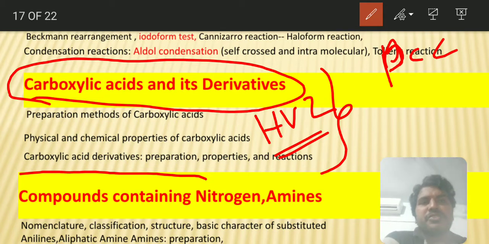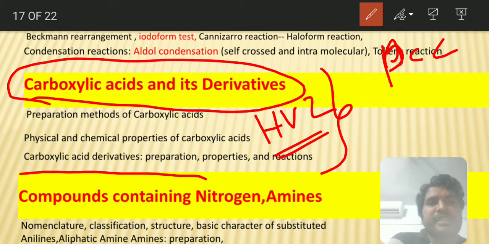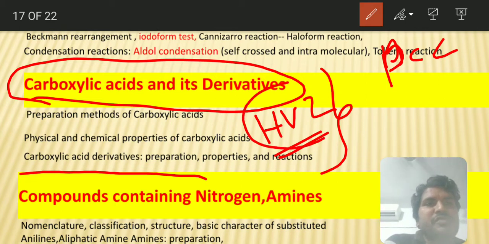This reaction is known as the Hell-Volhard-Zelinsky reaction, or you can use red phosphorus and chlorine to produce the chlorocarboxylic acid. So this is used as a synthesis for so many acids. Since alkyl halides are formed, that halogen group you can replace with any group. You can use cyanide, isocyanide, or an alcoholic group to produce lactic acid and so on. You can use an amine group to produce the amino acid. That's why this HVZ reaction is a very important synthetic reaction, and hence there is a chance of questions